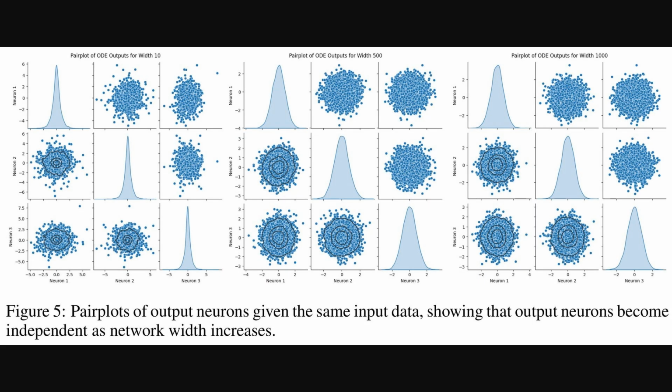Okay, continuing with the theme of network width. Figure 5 here shows pair plots of the actual output neuron activations. We see plots for widths 10, 500, and 1000. Notice how as the width grows, those scatter plots become more circular. This indicates the neuron outputs are becoming increasingly independent of each other. It's another interesting property observed in the wide network regime, relevant for the convergence theory discussed earlier.